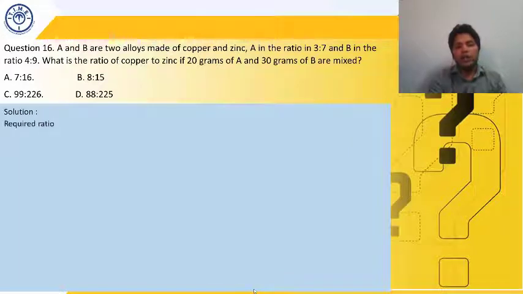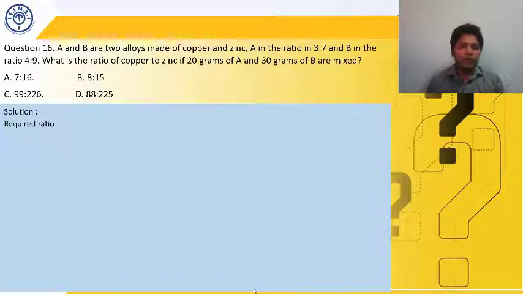We know the required ratio is going to be... what is the composition of A? A has copper and zinc in the ratio 3:7. And how much total quantity of A is taken? 20 grams of A is taken. So what is the copper which comes out from A? It is going to be 3/10 of 20.